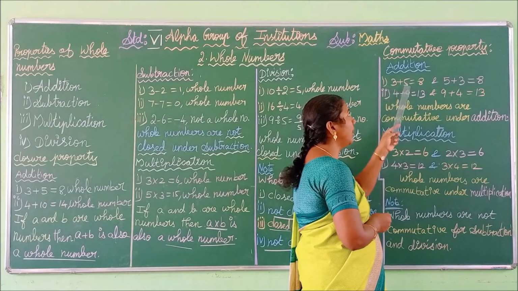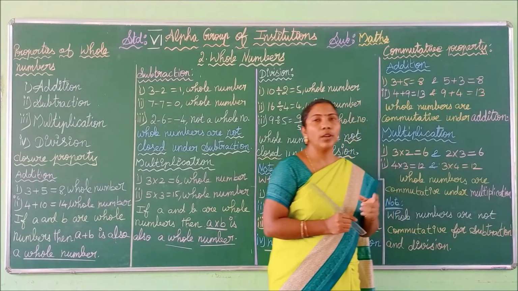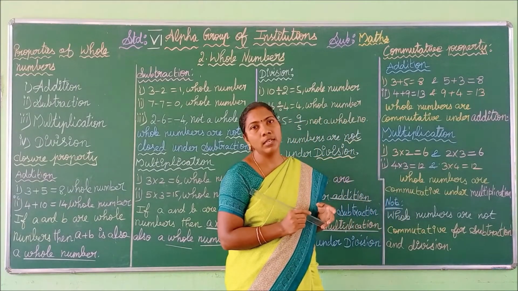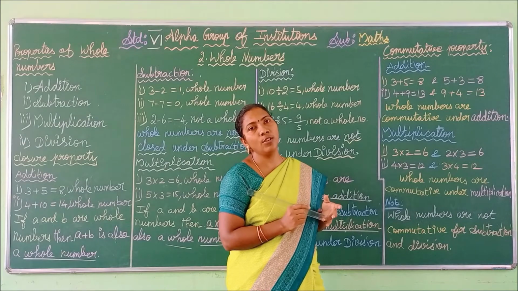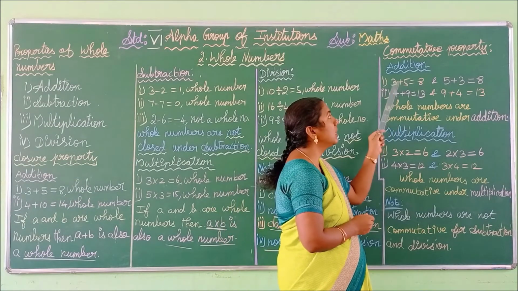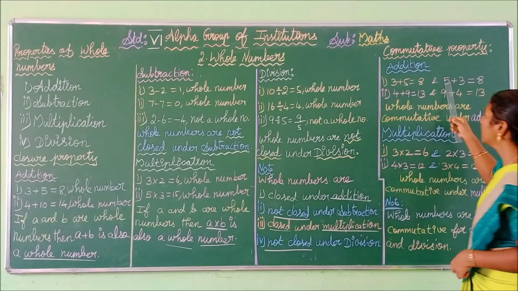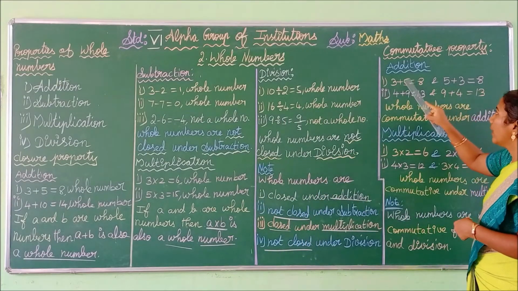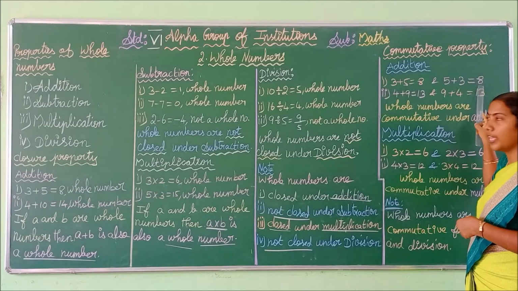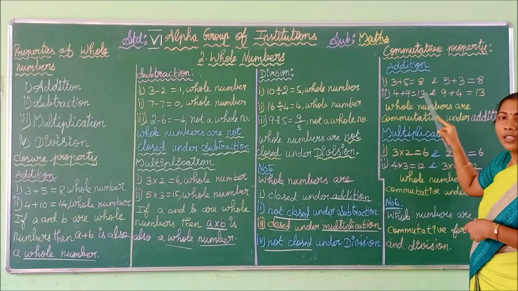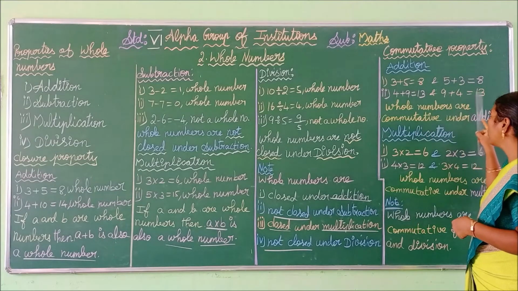For that you have to take two numbers 3 and 5. 3 and 5 are whole numbers. If you add 3 with 5 you get the answer 8. Thus 3 plus 5 is 8. And see here, we have changed the order of addition. 5 plus 3, it is also 8. See the next one, 4 plus 9 is 13. 9 plus 4 is also 13.